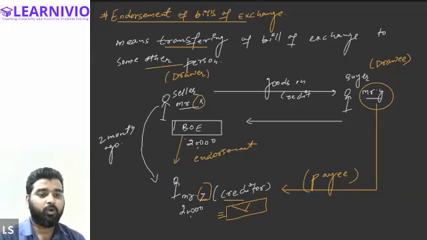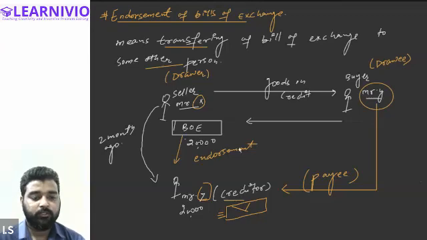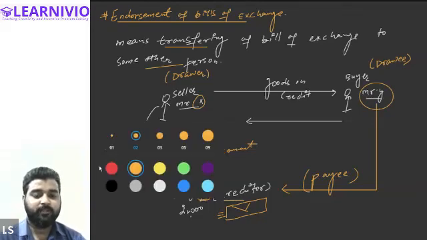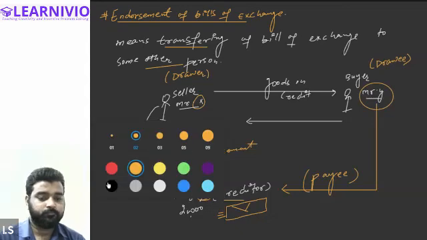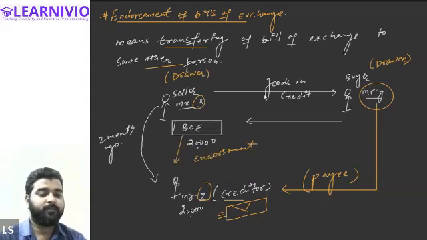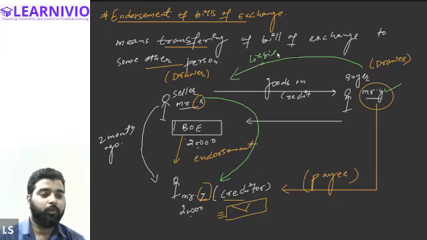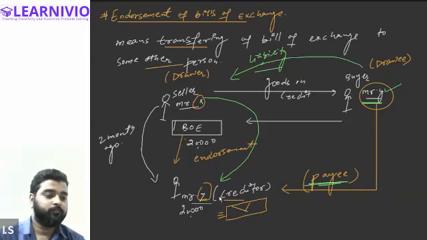As soon as the bill has been endorsed by Mr. X to Mr. Z, Mr. Y has no liability, no obligation toward Mr. X. Mr. Y is free from all of his liability toward Mr. X. Now Mr. Y will be liable to make the payment to the payee only, that is to Z. Getting my point?